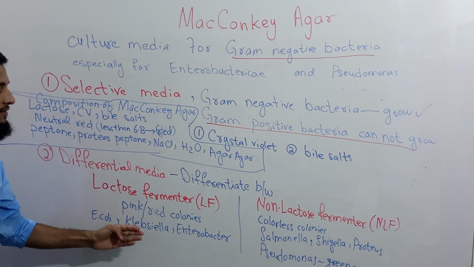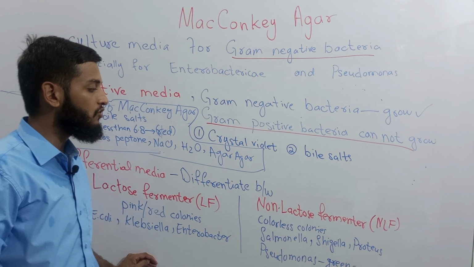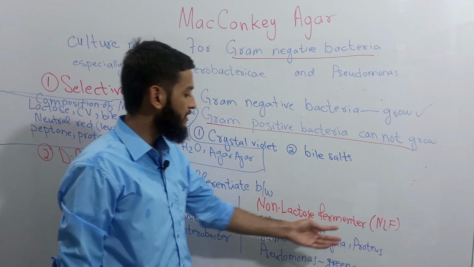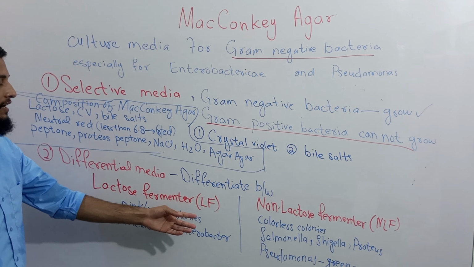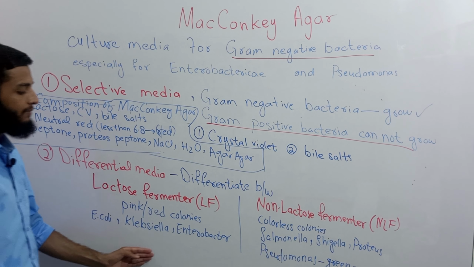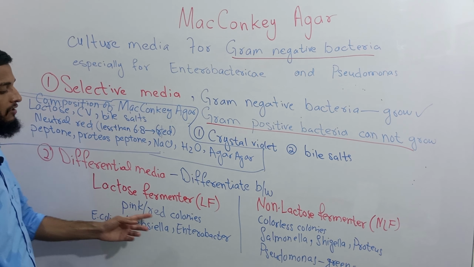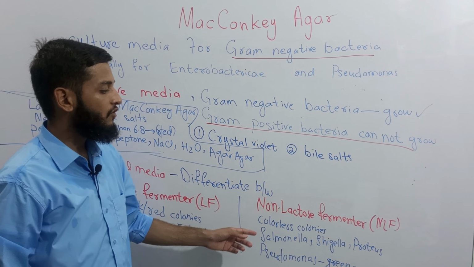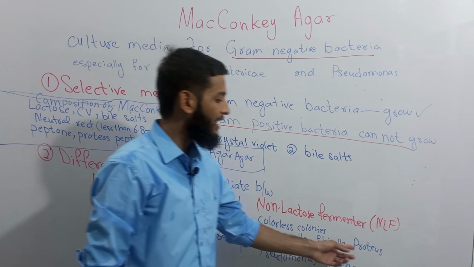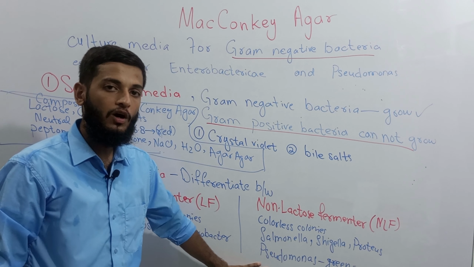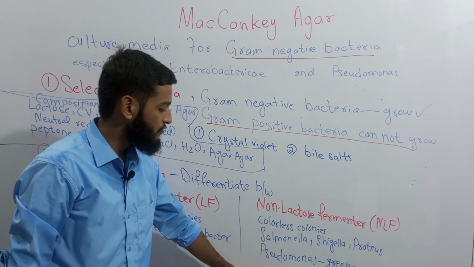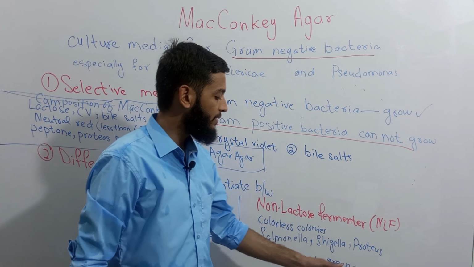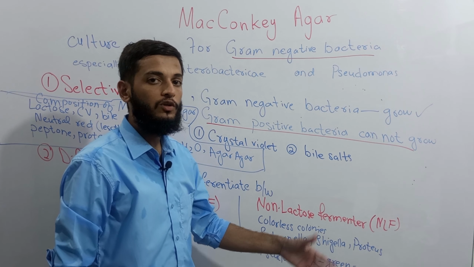MacConkey Agar also differentiates lactose fermenters from non-lactose fermenters. Examples of gram-negative lactose fermenter bacteria are E.coli, Klebsiella, and Enterobacter, and their colonies will be pink to red in color, whereas non-lactose fermenter colonies will be colorless. Examples of non-lactose fermenter are Salmonella, Shigella, Proteus, whereas Pseudomonas is also a non-lactose fermenter. Pseudomonas do not ferment any kind of sugar, so its colonies will be green in color due to its pigment. Pseudomonas produces other color colonies also.